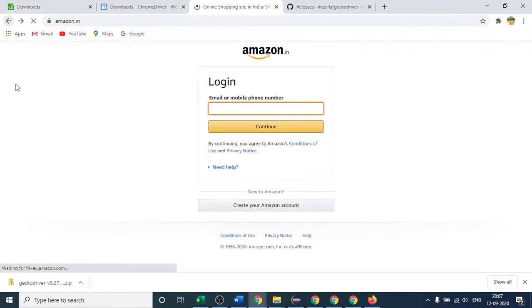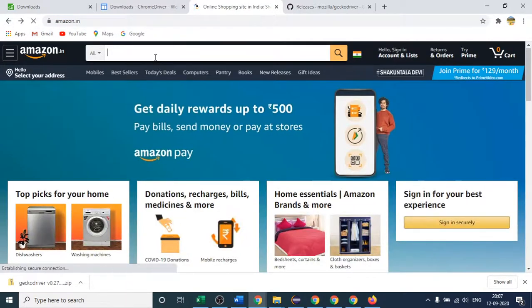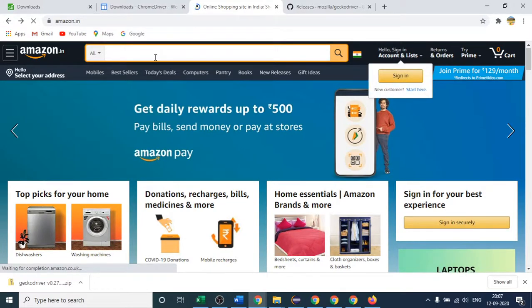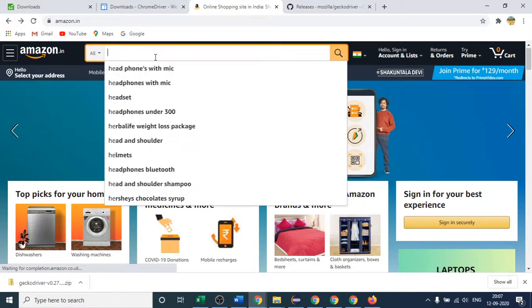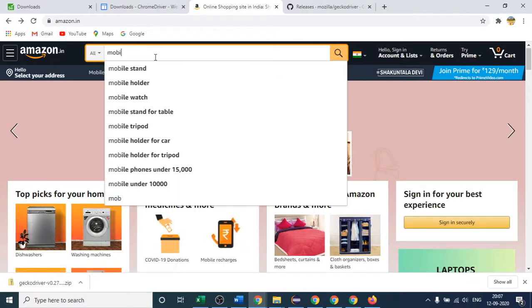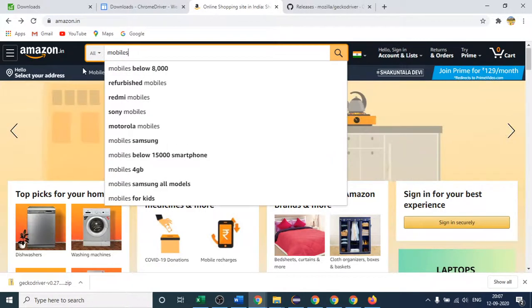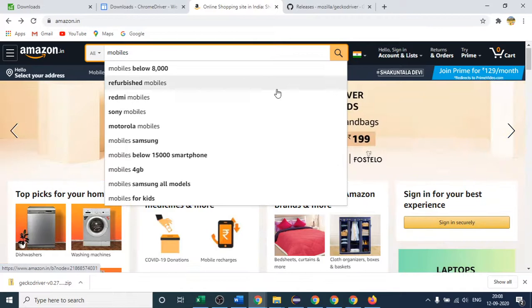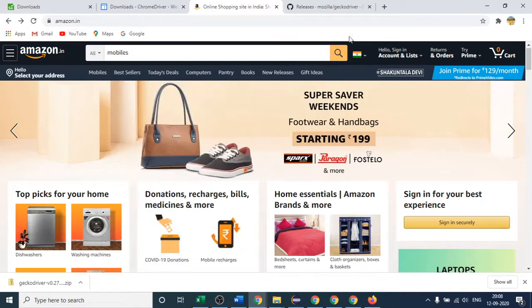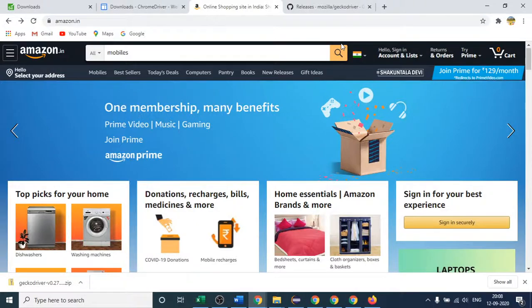And suppose I have to enter something here, suppose I have to enter mobile here. How are we going to enter any kind of text in this text box, or how will I click that button? This is the button and this is a text box. We can do that with the help of locators. I will come to that point shortly.